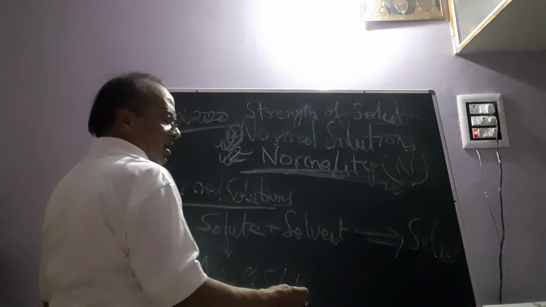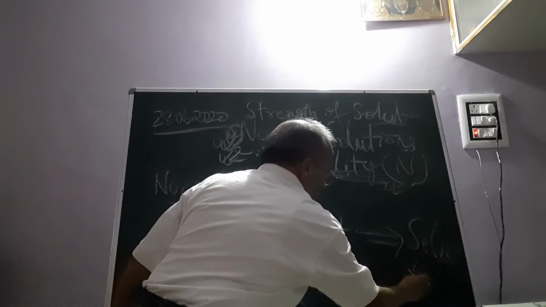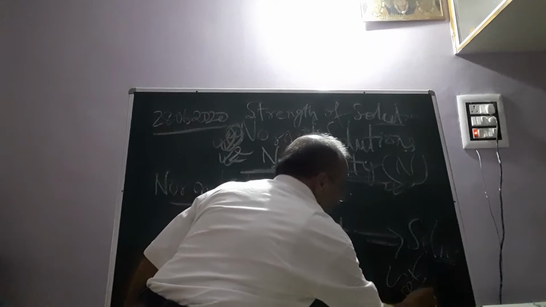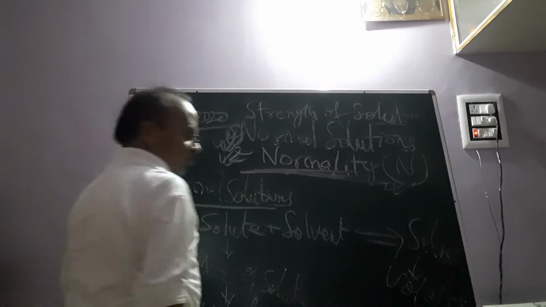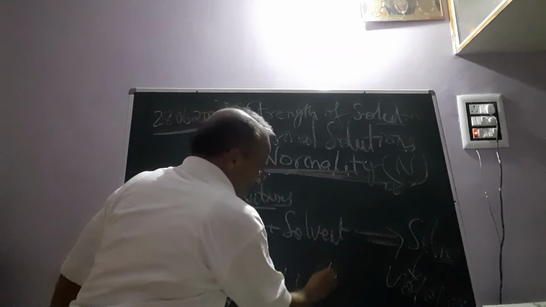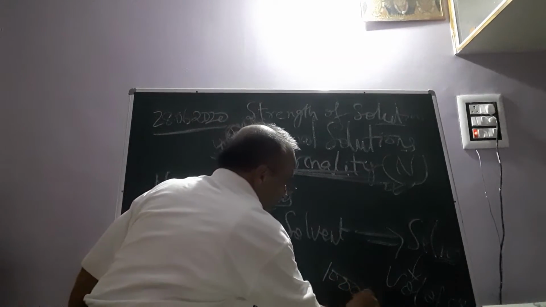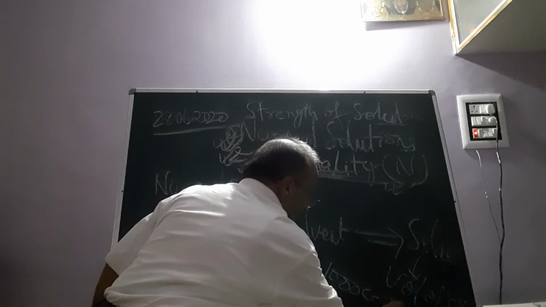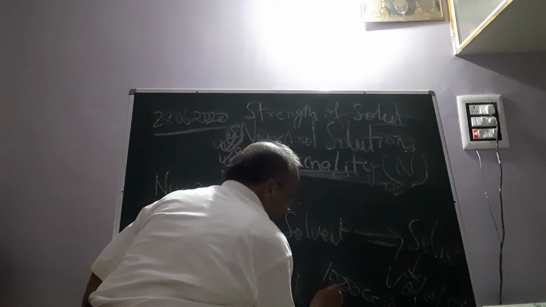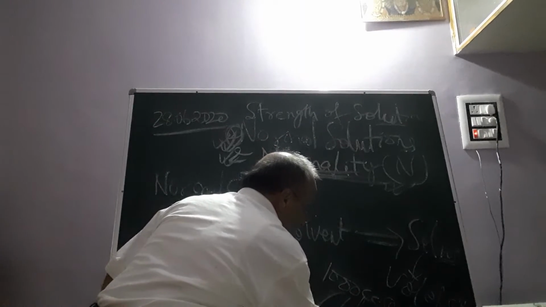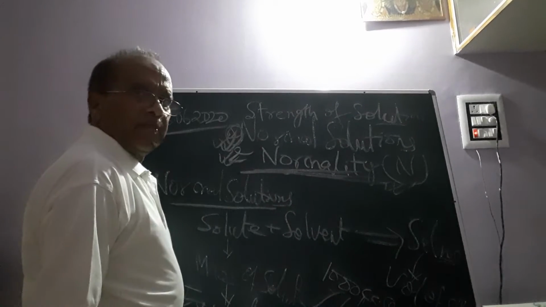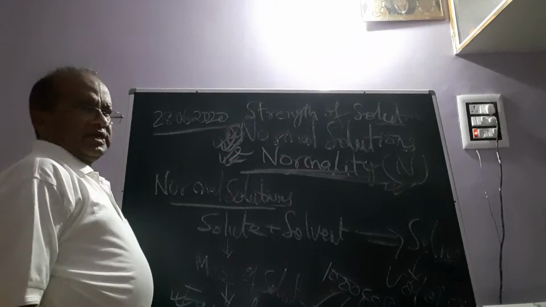And here the volume of solution is considered, and this volume of solution should be either 1000 cc or 1000 ml, or 1 liter.